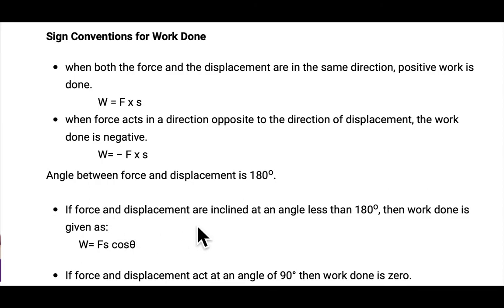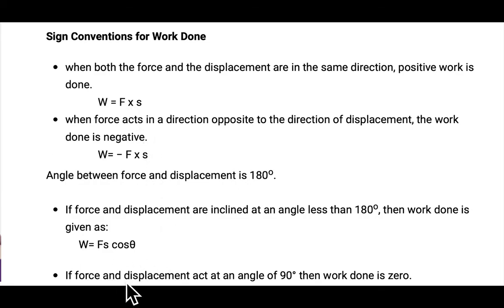If force and displacement are inclined at an angle less than 180, then work done is given as W is equal to Fs cos theta. This is not now in your syllabus, but some books you can read it, so you should know that when you are pulling or pushing the object at an angle, then work is calculated like this. But in your syllabus you have only simple positive work done, negative work done.